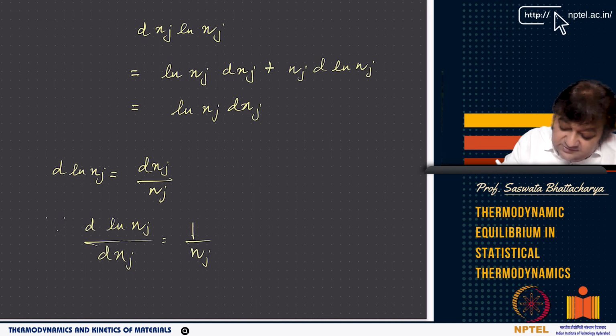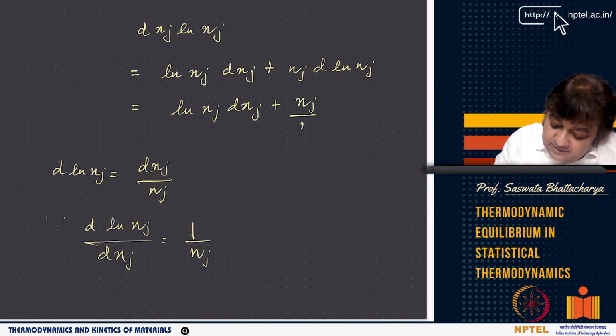So this follows, and now you have ln nj dnj plus nj by nj dnj, which is equal to ln nj dnj.